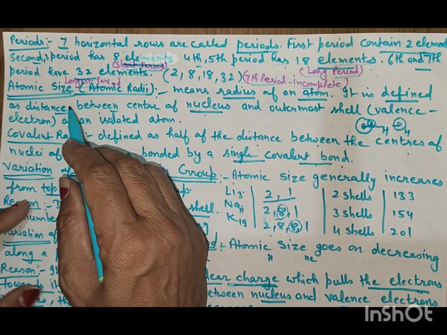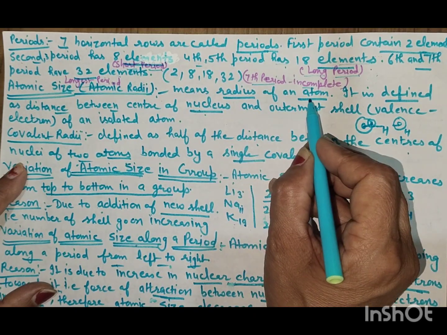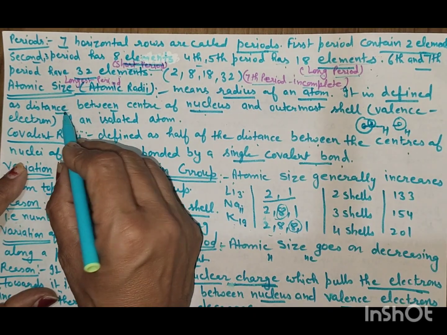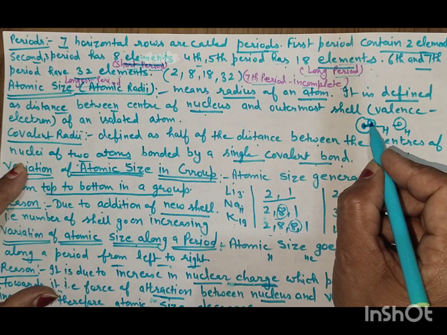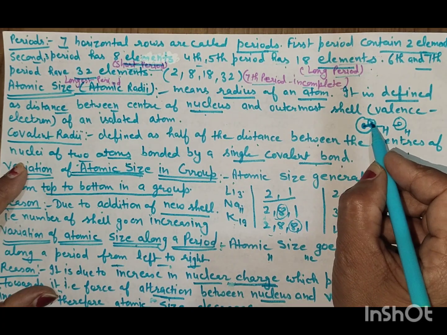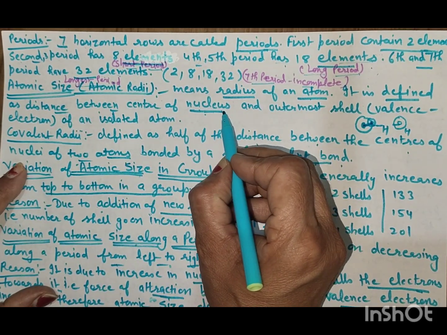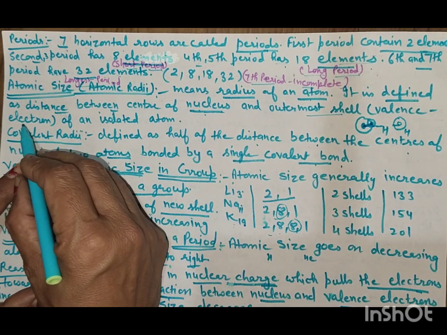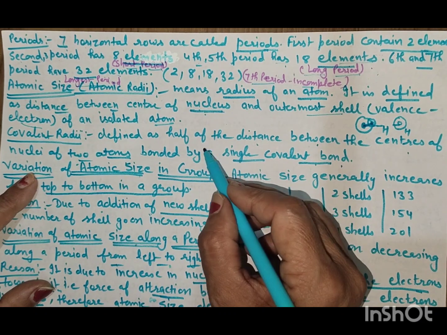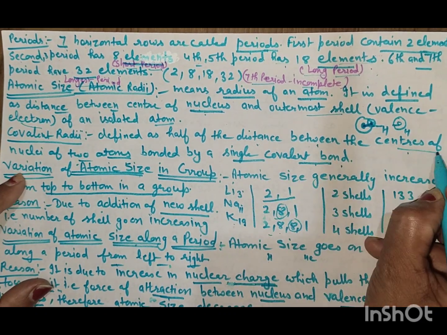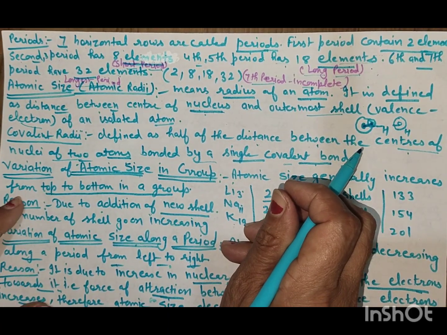Atomic size. What do you mean by atomic size or atomic radii? Atomic size means the radius of the atom. It is defined as the distance between the center of the nucleus and the outermost shell valence electron of an isolated atom. Covalent radius is defined as half of the distance between the centers of the nuclei of two atoms bonded by a single covalent bond.